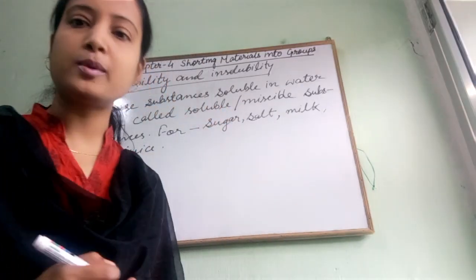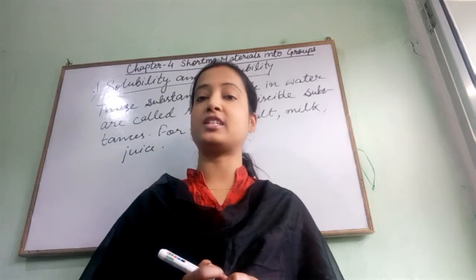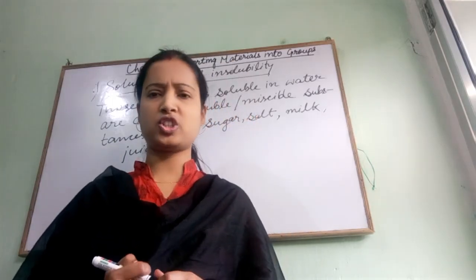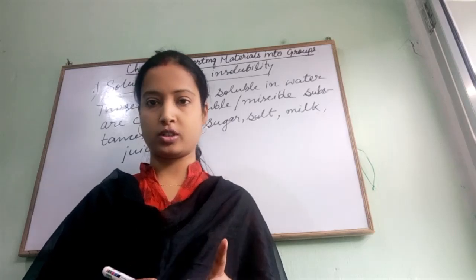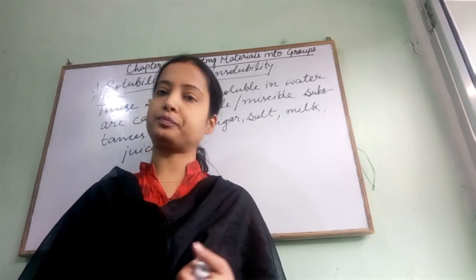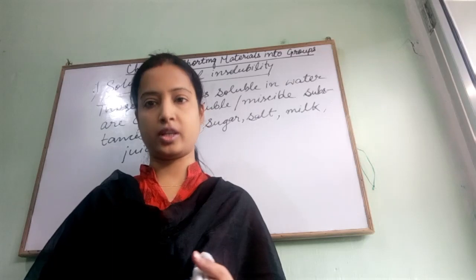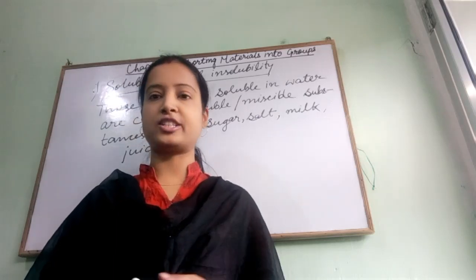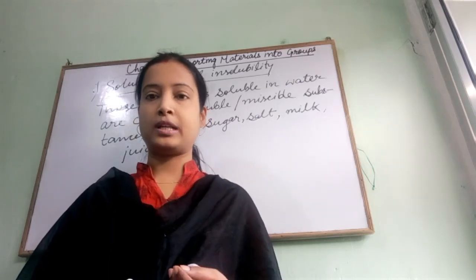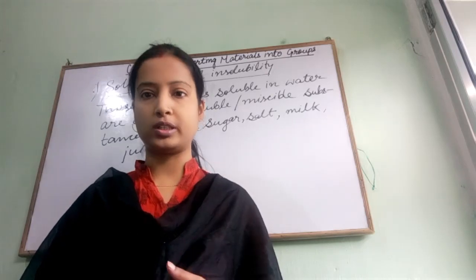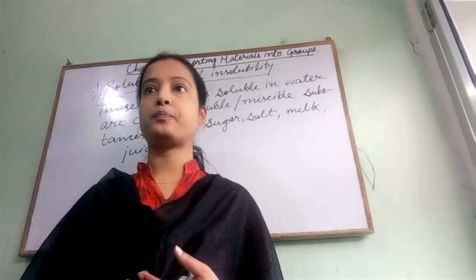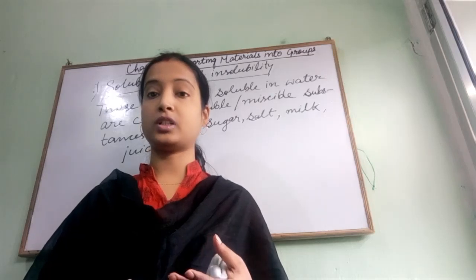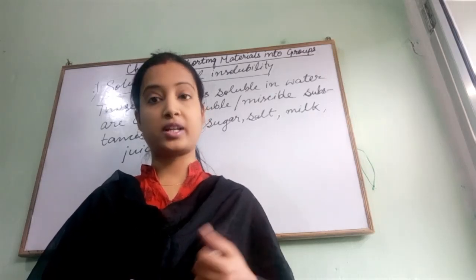Now comes insoluble substances. Insoluble substances are those which are not dissolved in water, which are not soluble in water. Either they can be solid, liquid or gas. Solids such as sand, mud, chalk powder, or in liquids we can take oil and mercury.